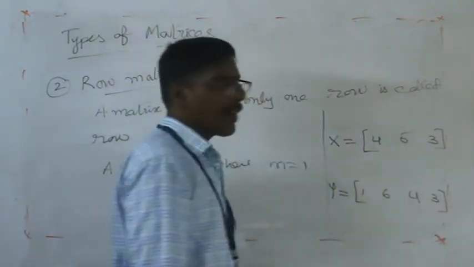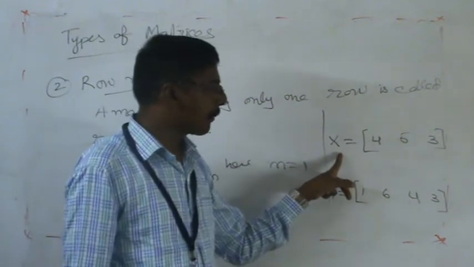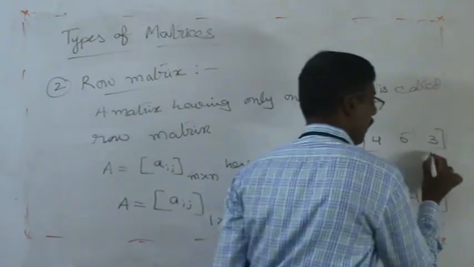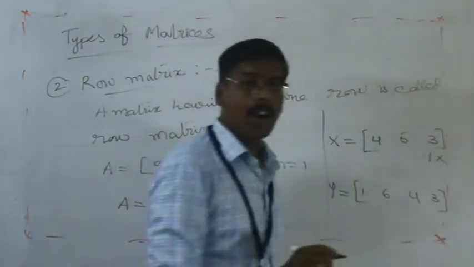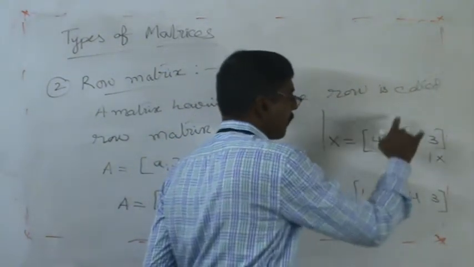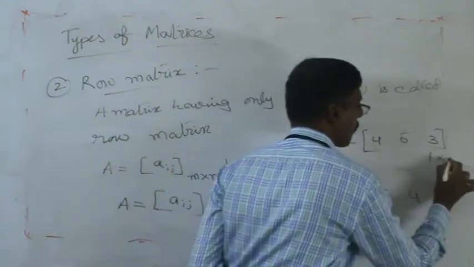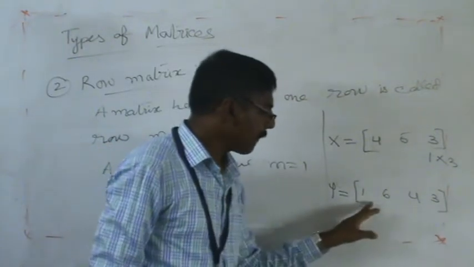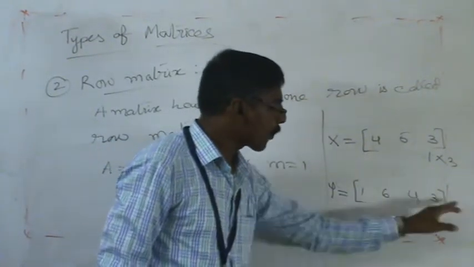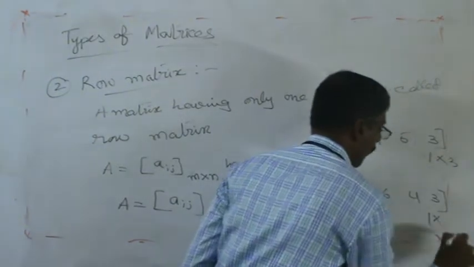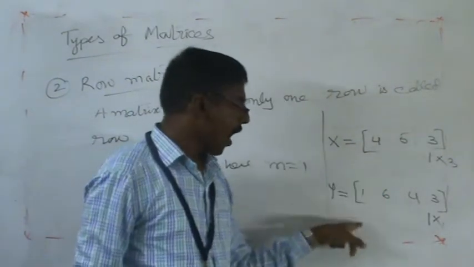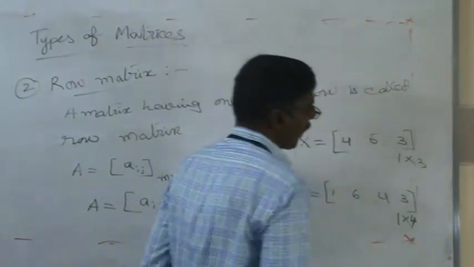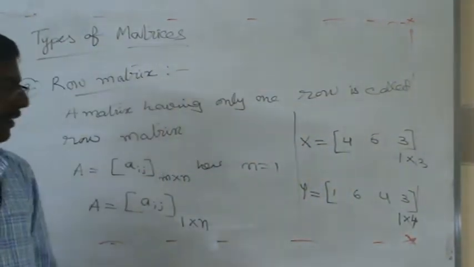In the first example, the number of rows is 1 and the columns are first, second, third, so the order is 1 by 3. In the second example, the number of rows is 1 and the number of columns is 4, so 1 by 4. These are examples of row matrices.